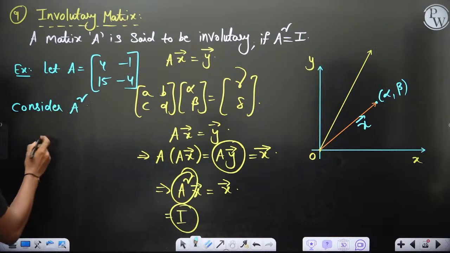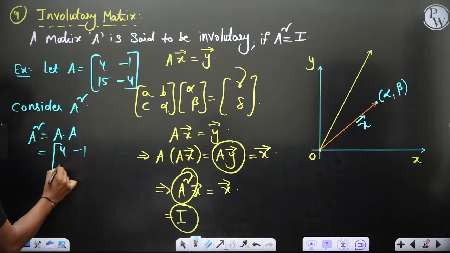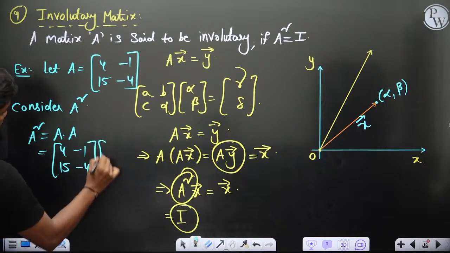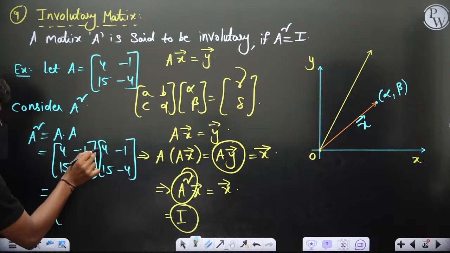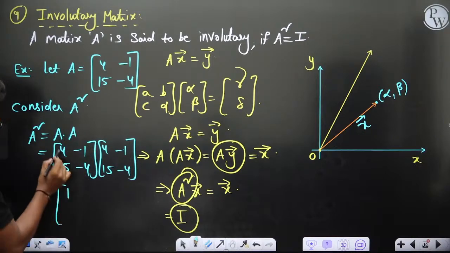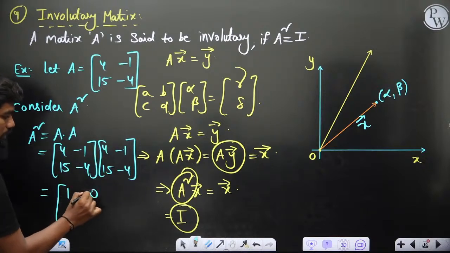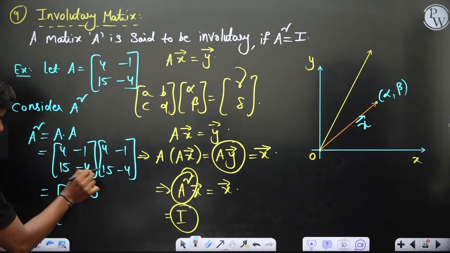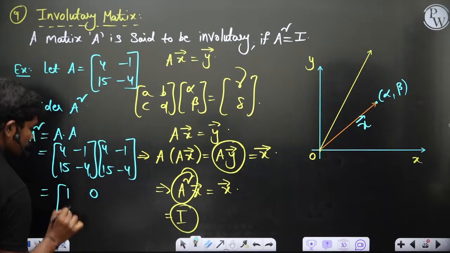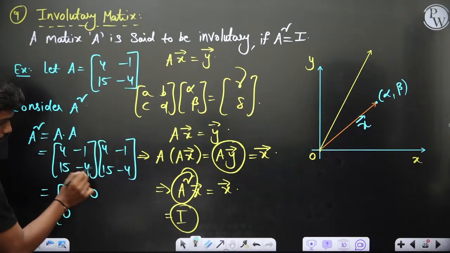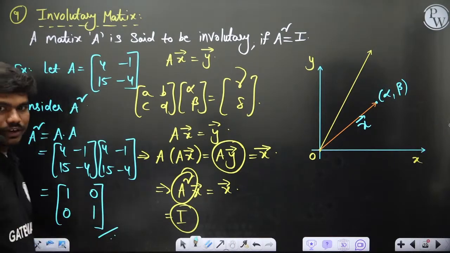So this operator A square is nothing but A into A. If you multiply 4 minus 1, 15 minus 4 with 4 minus 1, 15 minus 4, then you will see 4 fours are 16, minus 15, is 1. 4 into minus 1 plus minus 1 into minus 4 is plus 4, so minus 4 plus 4 is 0. 4 fifteens are 60, minus 4 fifteens are minus 60, so 60 plus minus 60 is 0. Then 15 into minus 1, minus 15, plus minus 4 into minus 4 is plus 16, so this is 1. So you can see this has given you an identity matrix.